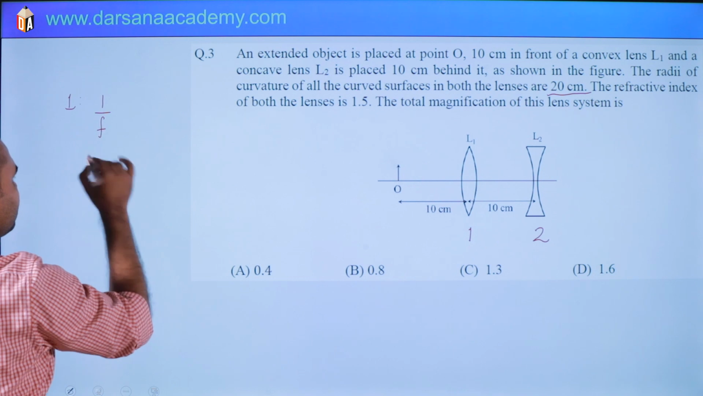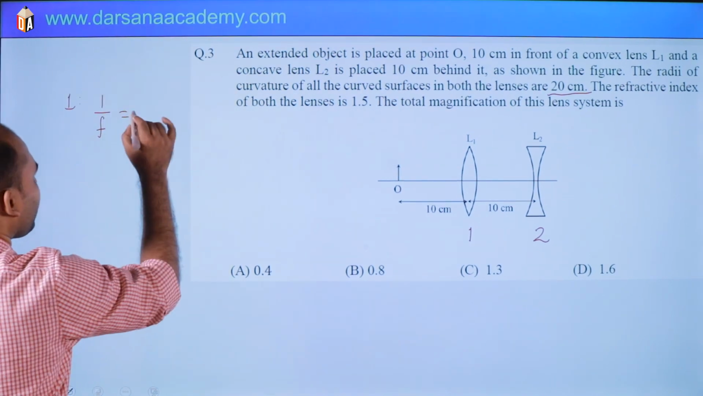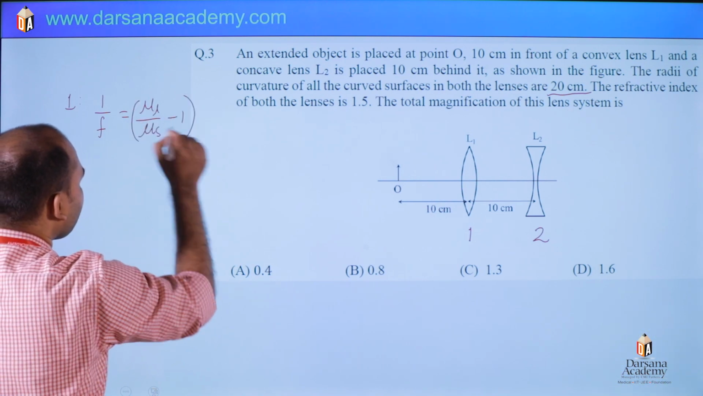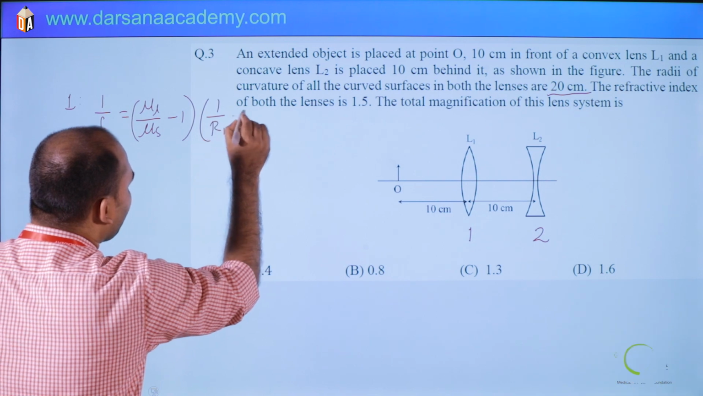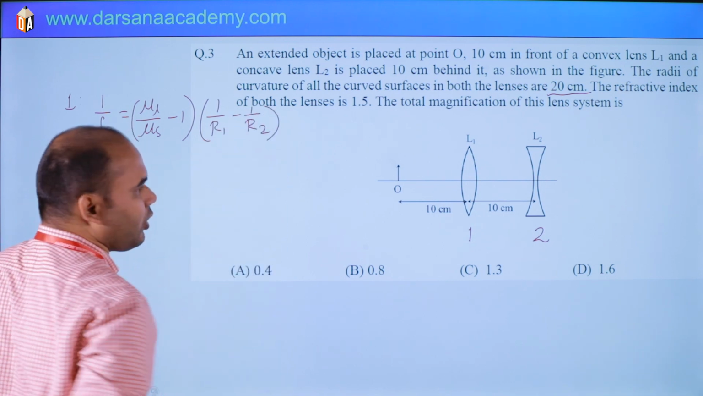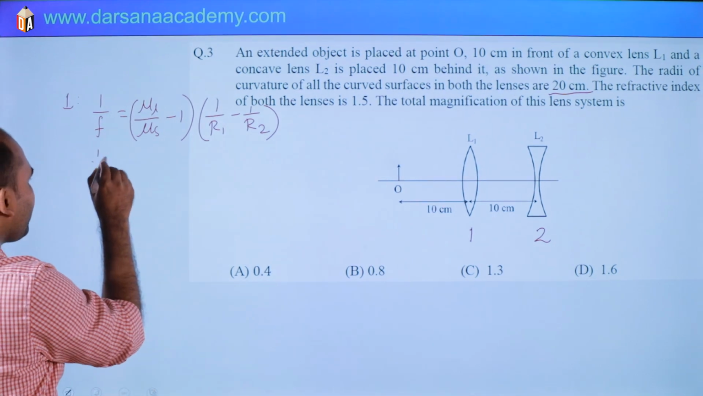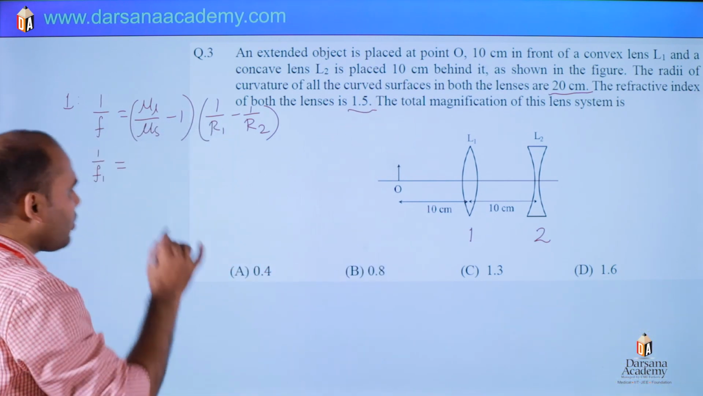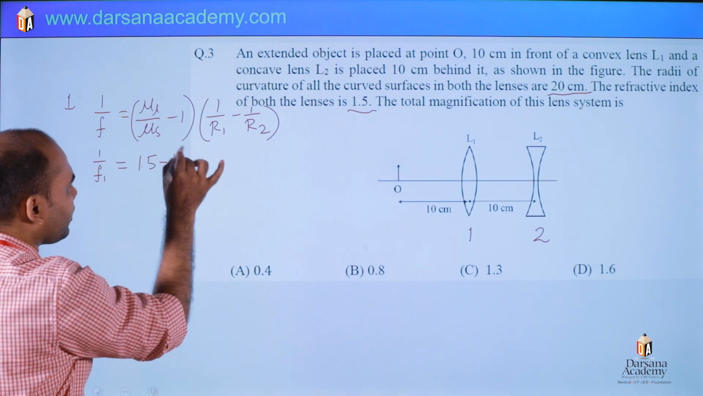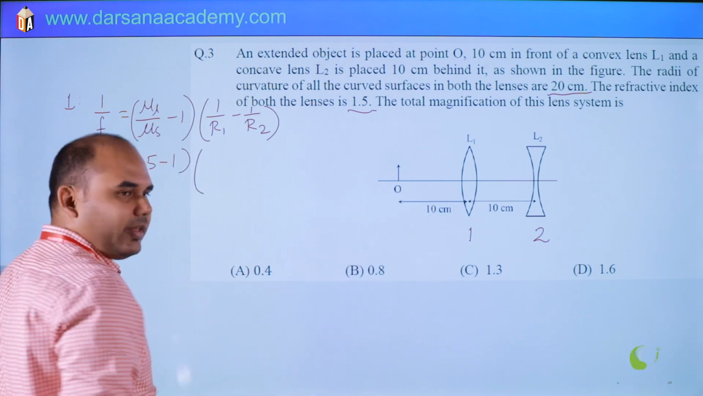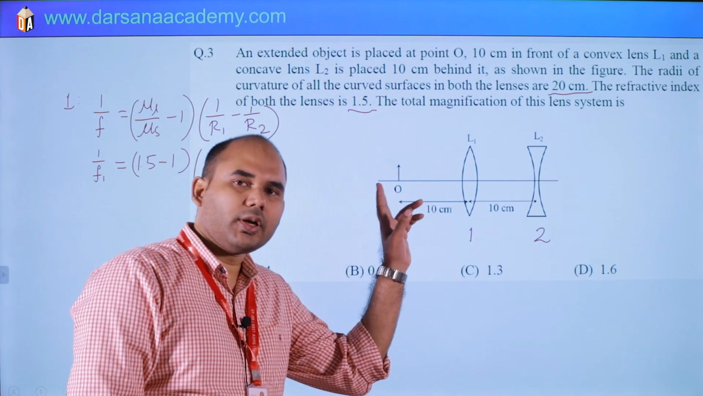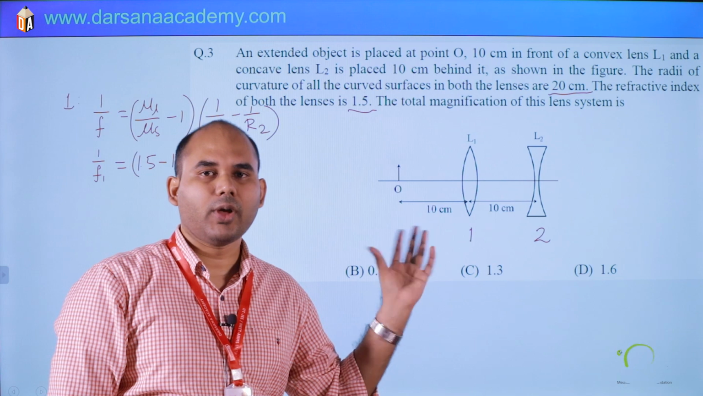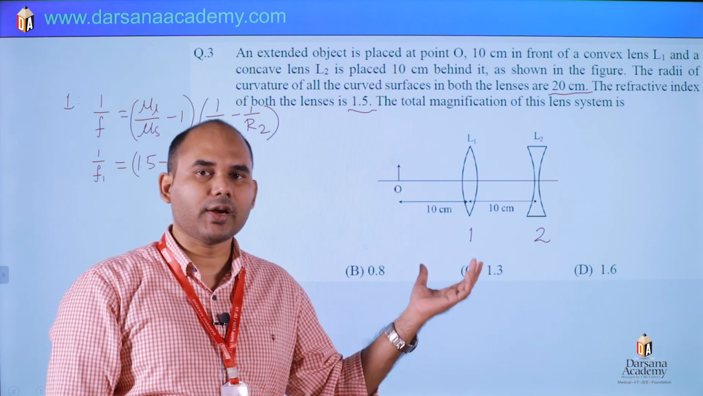1 by f. We know that 1 by f is mu lens by mu surrounding, which is nothing but air in this case, minus 1, times 1 by R1 minus 1 by R2. So 1 by f1 for the first lens: mu lens is given 1.5, so 1.5 divided by 1, minus 1. See, we are considering the object is here, so rays will come from this side, left to right. So left side of lens we will take negative and right side positive. This will be our sign convention.